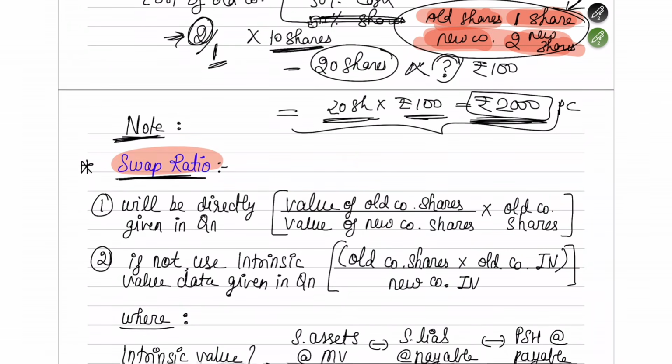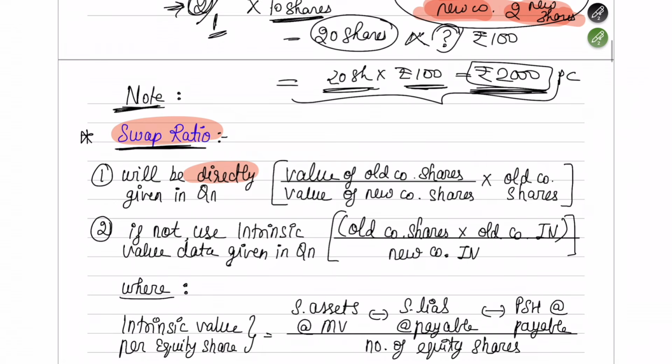So there are two methods. First, either it will be directly given in the question. If it is not directly given in the question, then you have to use something known as the intrinsic value method, or the intrinsic value data which is given in the question. You have to make use of it.